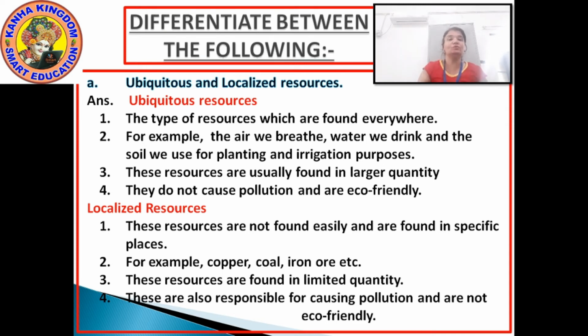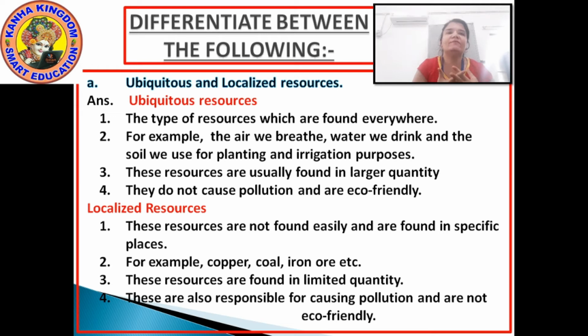Number two, for example, coal, iron ore, etc. Okay. Third one, these resources are found in limited quantity.